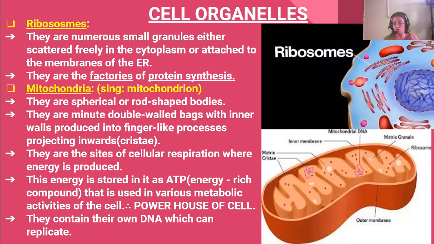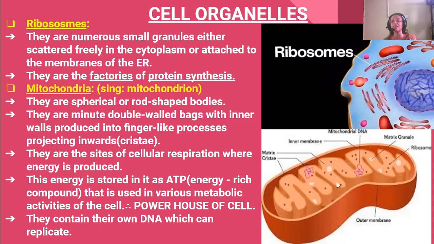So first question, what are mitochondria? They are minute double-walled bags with inner walls produced into finger-like processes projecting inwards, known as cristae. See, they are double-walled bags. This is the outer wall and this is the inner wall, which are projected inwards.